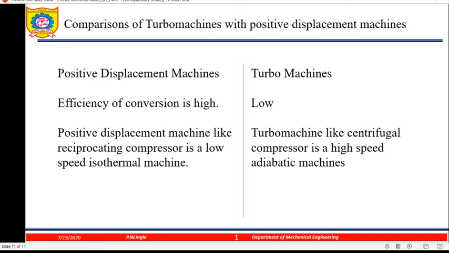So this completes the basics of turbo machines: the definition of turbo machine, classification of turbo machine, and the difference between positive displacement machine and turbo machine. Okay, so here we have completed the basics of turbo machines. We'll stop here.